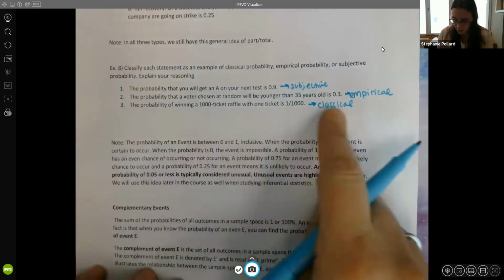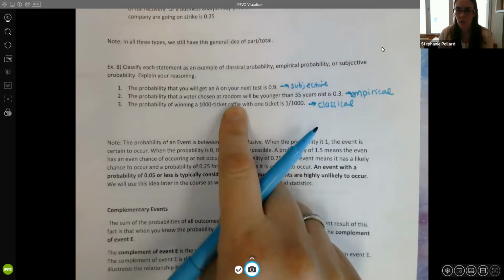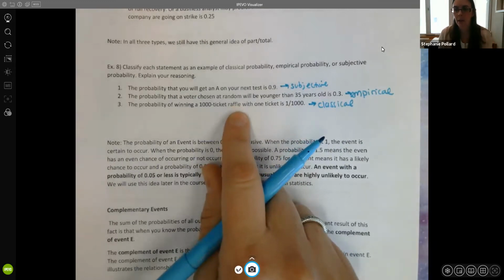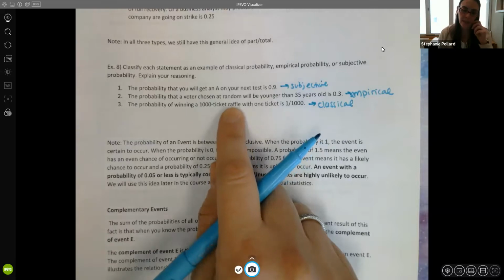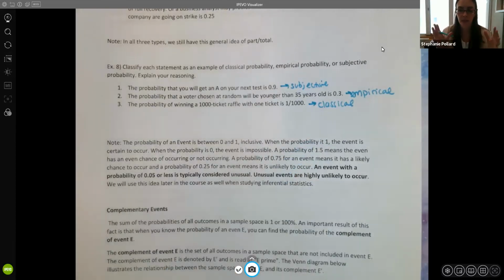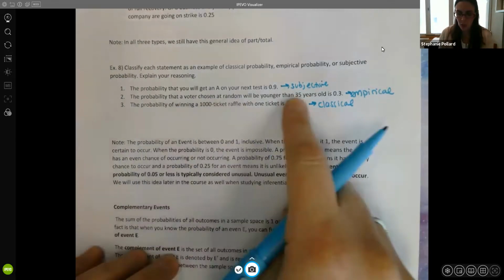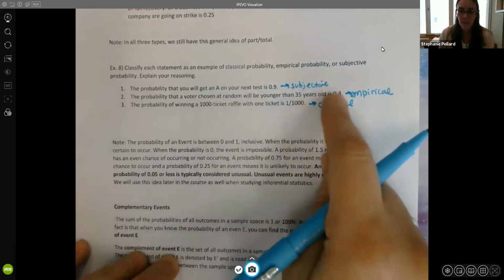So again, we see these a lot with things like raffles, lottery calculations, dice rolling, card games. So things that just have an innate probability. So they have a very fixed total. It's easy to find the part there. And it's not necessarily based on real world data like empirical would be.